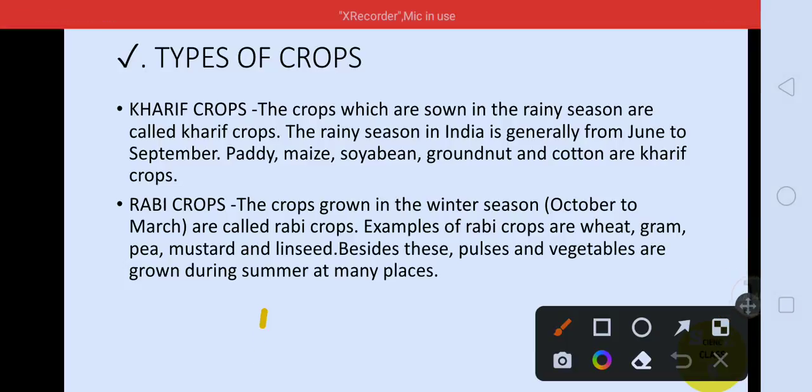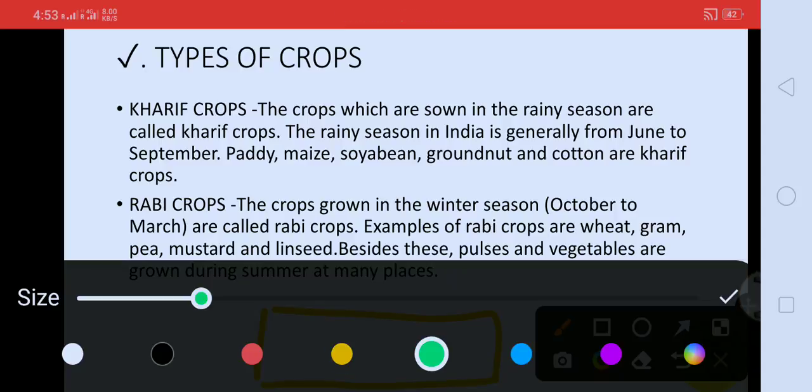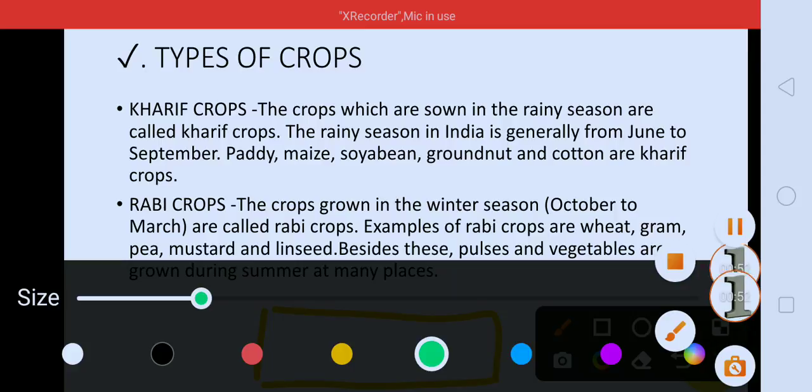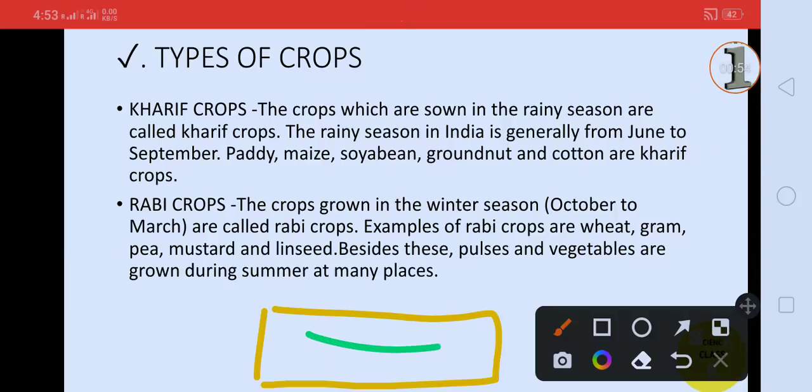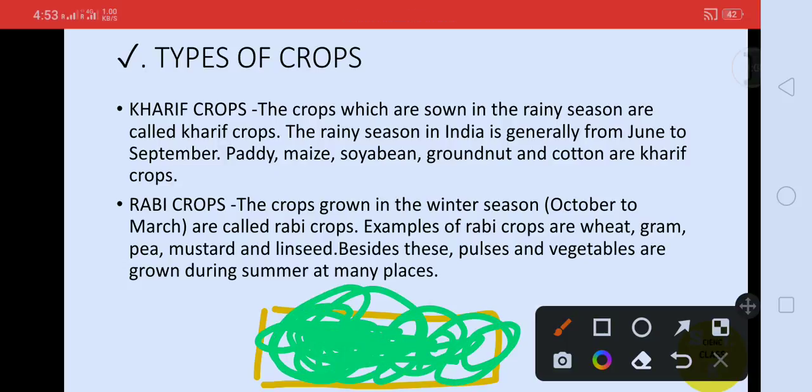For example, this is our land, and we are growing plants over here. This is a field, a खेत, so yes, this is a farm.